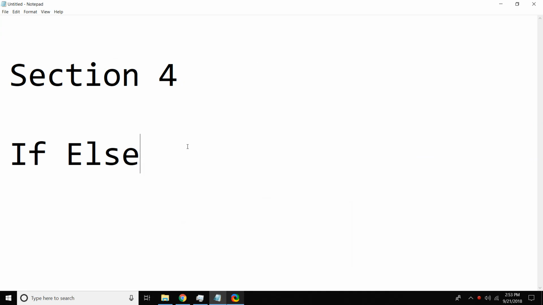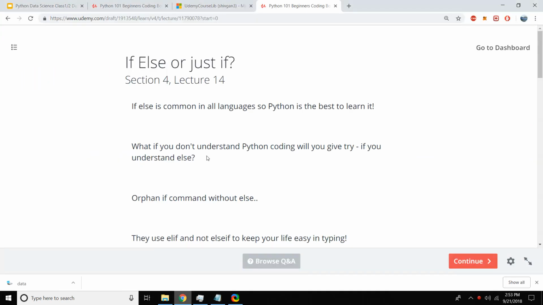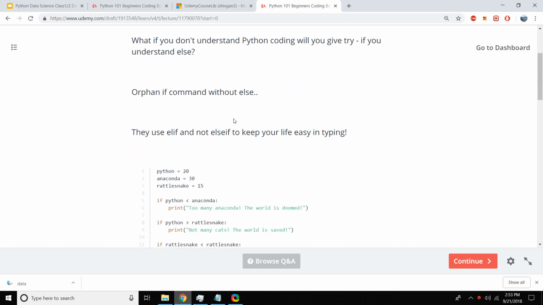We are going to look at if else, which remains common in almost all programming languages. We'll see how Python allows us to be more flexible with if else compared to other traditional languages. We would look at something that is exclusive to Python, and I would also suggest you to just Google and see the if else loop in JavaScript and C++ or any other programming languages like R.